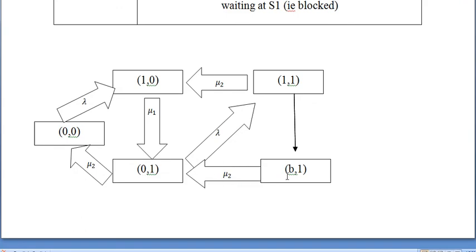Then the blocked customer can enter the second server. Therefore the B comma 1 state becomes the 0 comma 1 state. Then from 0 comma 1, if the second server also finishes its service, the state becomes 0 comma 0. So these are all the possible things with our series queue with blocking.